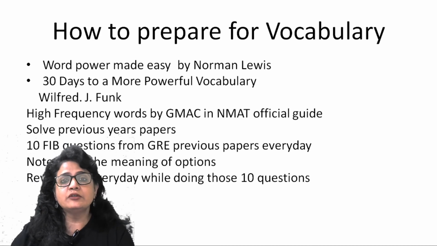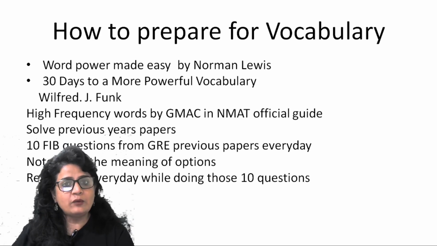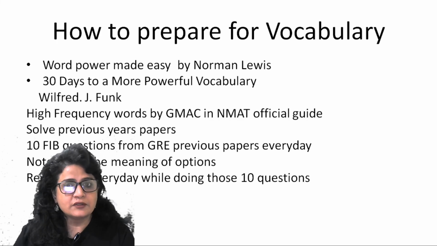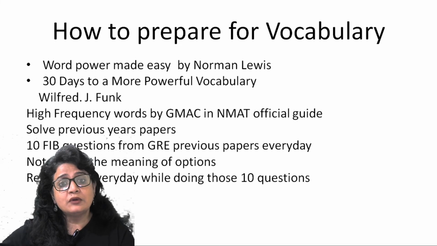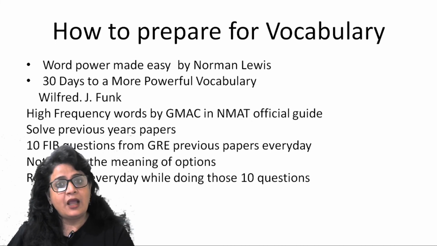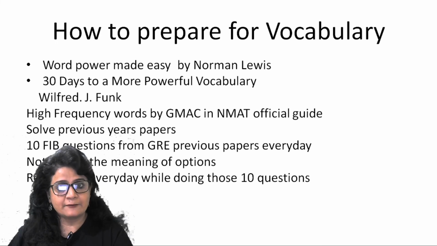Second, this book gives you ample exercises to practice. It's one thing to remember the meaning of the words. It's another thing to come up with the usage of that word or meaning of that word in an exercise. Ultimately, you have to apply the meaning in the exercises.